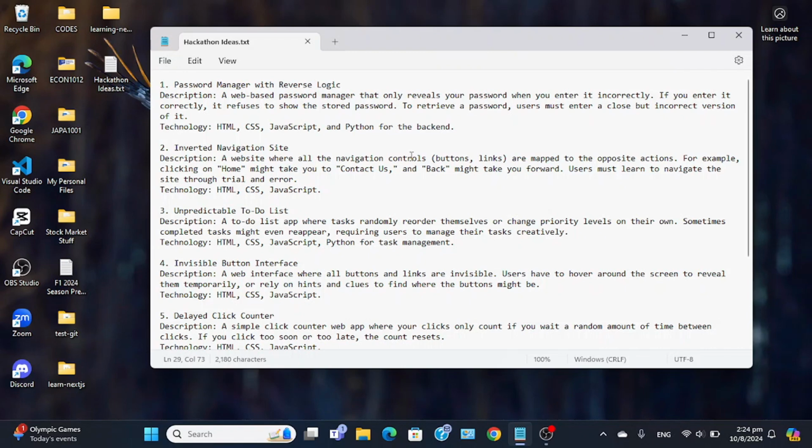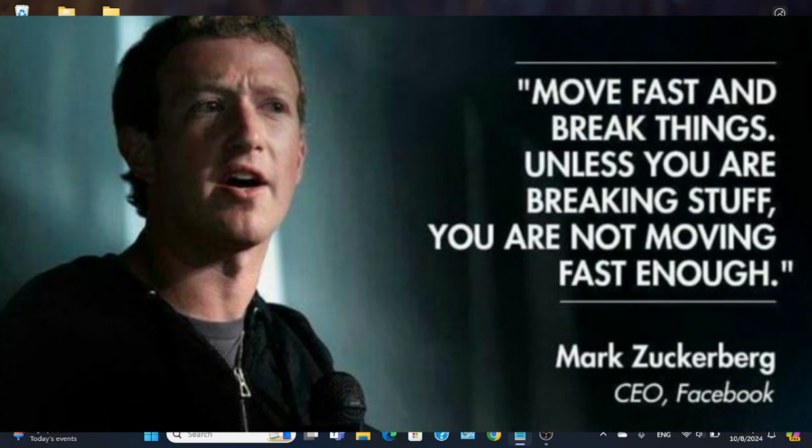Because remember that the hackathon is a week long, ends on the 16th, which is in 6 days. So yeah, that's a lot of time to test out stuff. So that's what I'm thinking, is just moving fast on each idea, seeing if it works out, seeing if it will be good, and then from there we'll just pick one. So let's just move fast and break things, I guess.